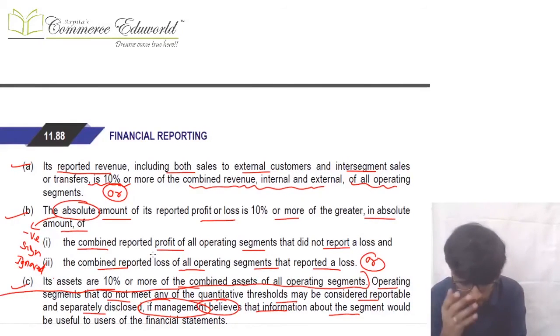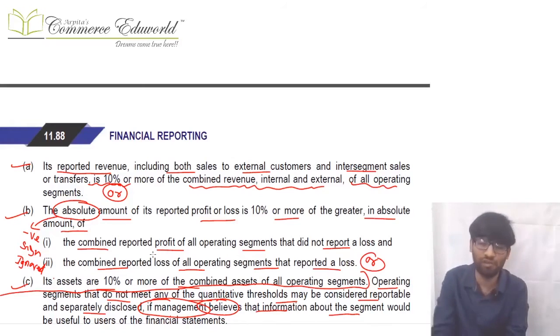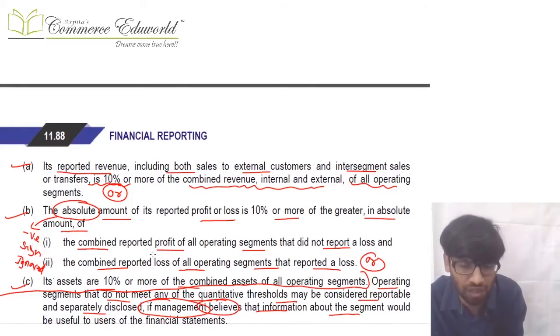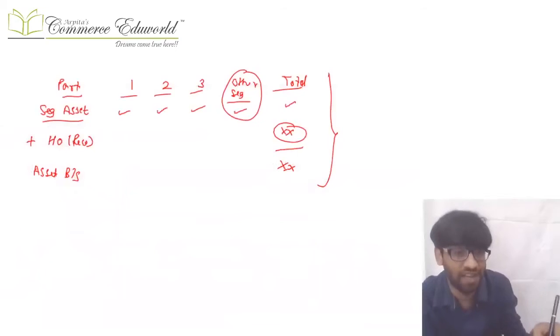Example, the revenue of that operating segment, both internal and external revenue, is 10% or more of the total internal and external revenue combined of all the segments, then it becomes a reportable segment. Similarly, the absolute amount of the reported profit or loss, absolute means ignore the negative sign, of that particular operating segment is 10% or more of the greater, in absolute terms, of the following two things: the combined profit of all the operating segments which reported profit, and the combined losses of all the operating segments which reported losses. Sir, the example is like this.